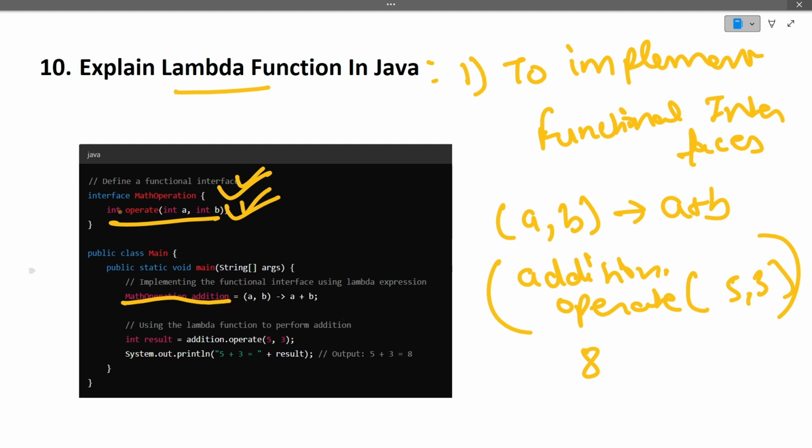Why will it return 8? Because here we have only declared the method, we have not provided any implementation. We are implementing this functional interface with the help of this lambda function. Whenever this operate function is called, this is the operation we need to run on both of these arguments, so return a plus b. So whenever we call addition dot operate with 5, 3, it returns 8. This is how a lambda function implements the functional interface in Java. I hope this question is also clear to you.